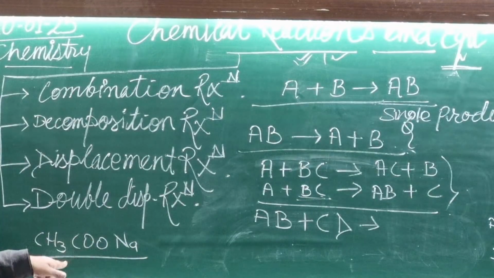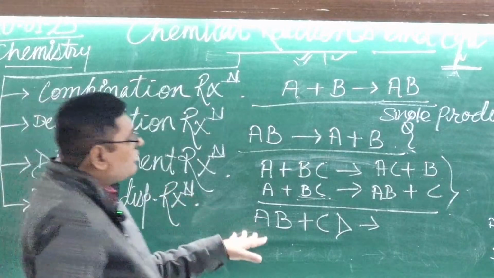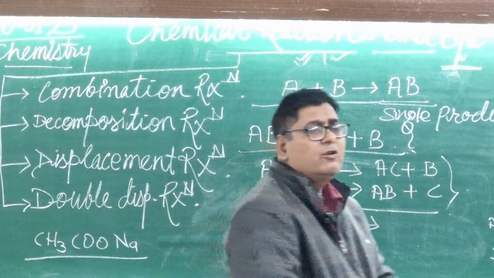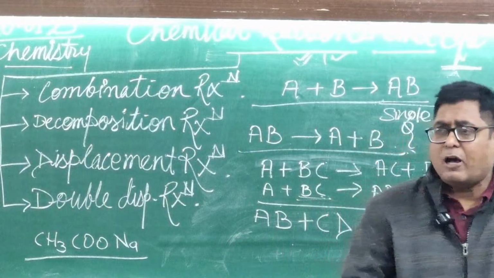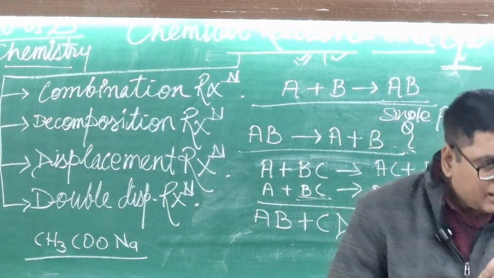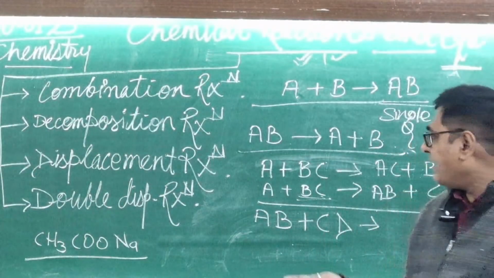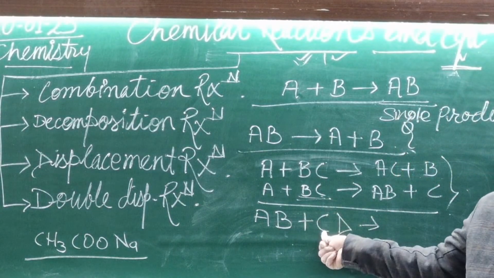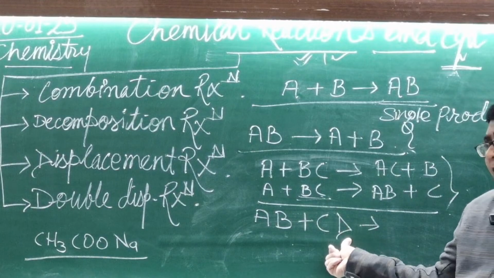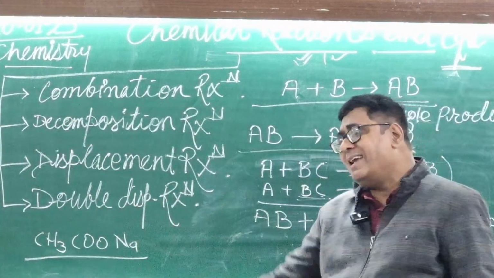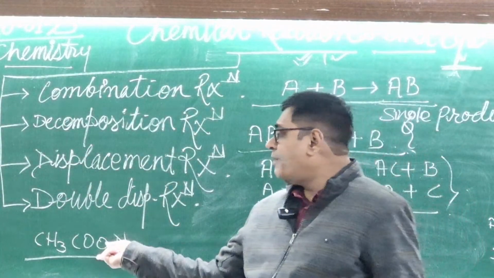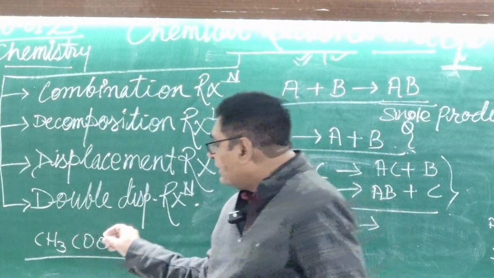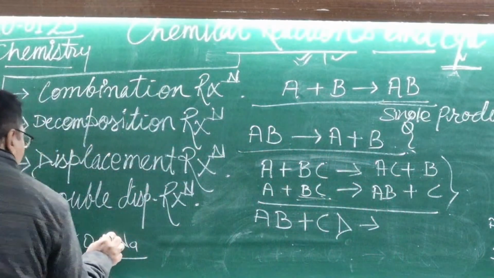Sodium acetate. In a general compound, whenever you see it, the first portion is positive and the second portion is negative. Here A will be positive and B negative, and here C will be positive and D negative. But in the acetate form, in the acetate compound, the first portion will be in negative form.